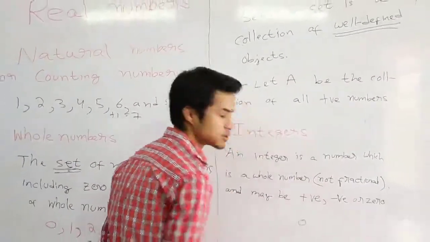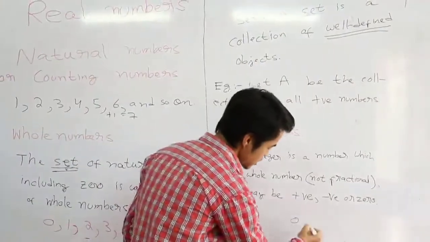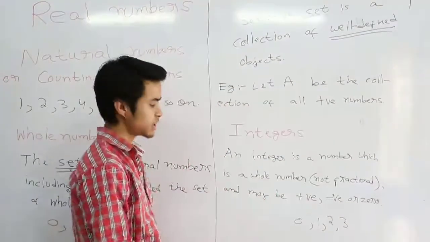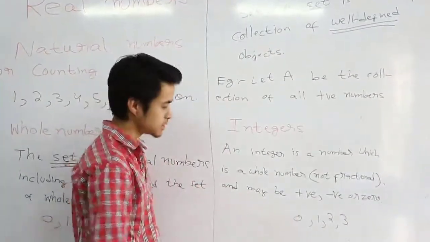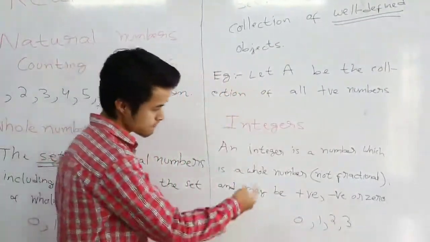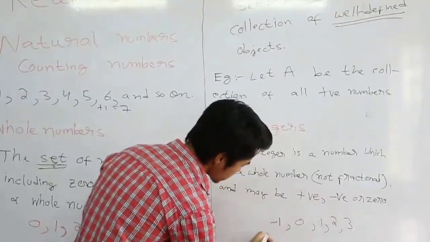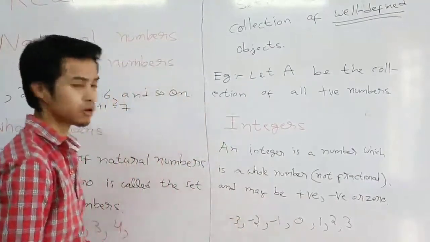0 is an integer, it's clear from this definition, and 1, 2, 3, these are all positive, they are not fractional. Alright, these are not fractions, so these are also integers. So integers can also be negative numbers, so we can also take some examples like -1, -2, -3 and so on.